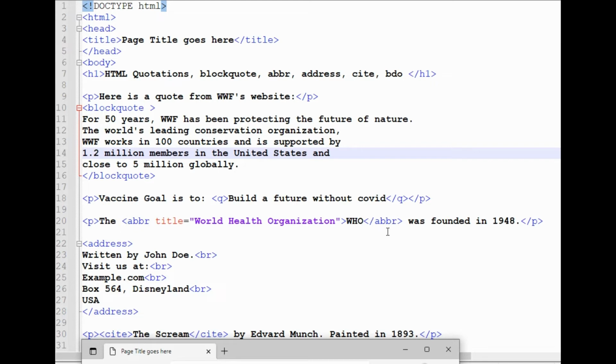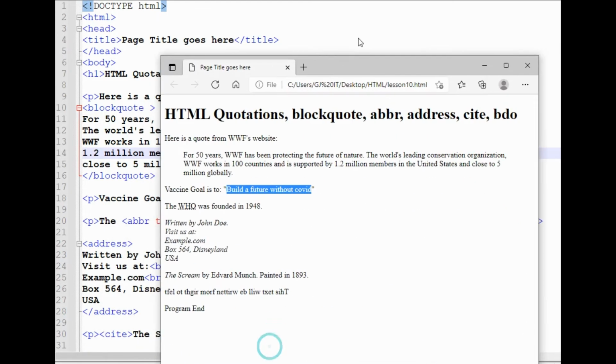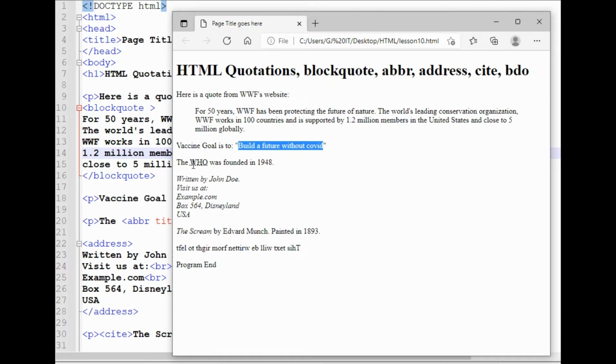This is start tag, this is a closing tag, and in between these tags it is written WHO was founded in 1948. So you will see that the WHO, if I will hover a mouse over this WHO, World Health Organization, you can see a tooltip is appearing here.